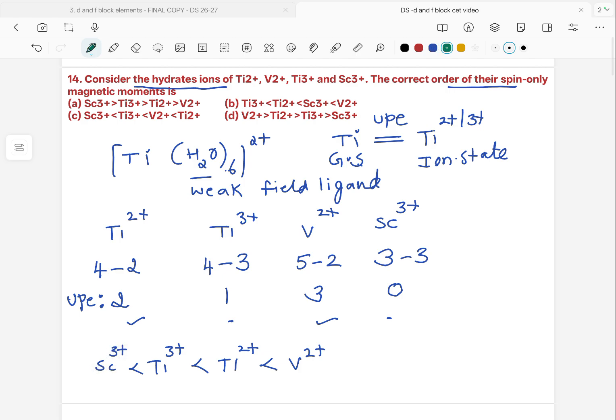When you look at the options, option D is the correct answer given here.